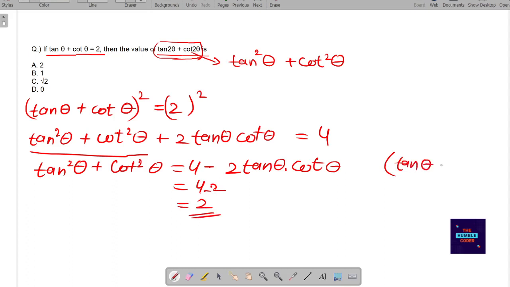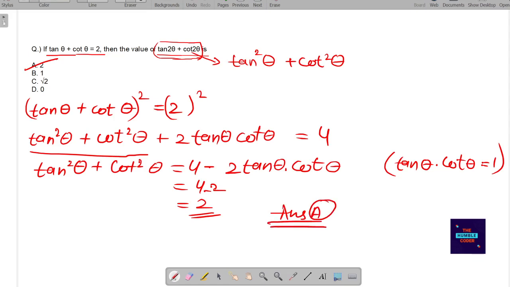I will just write it over here: tan theta into cot theta equals 1. So in this way we have considered this as 1. So 2 into 1 will be 2. 4 minus 2 is 2. So the correct answer for this question will be option number A, that is 2.